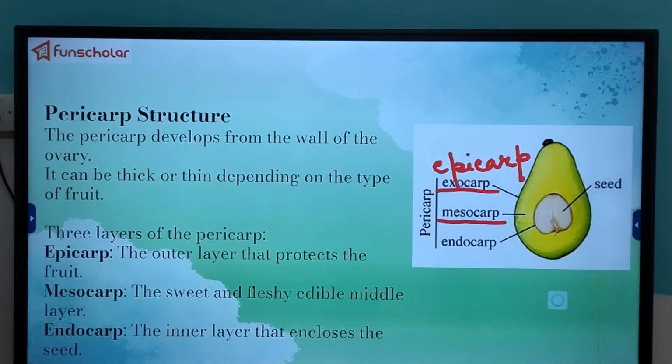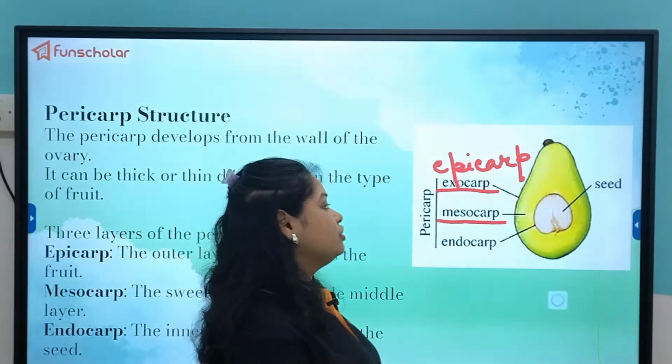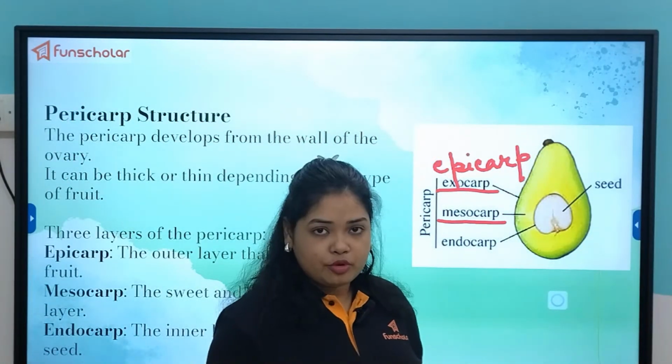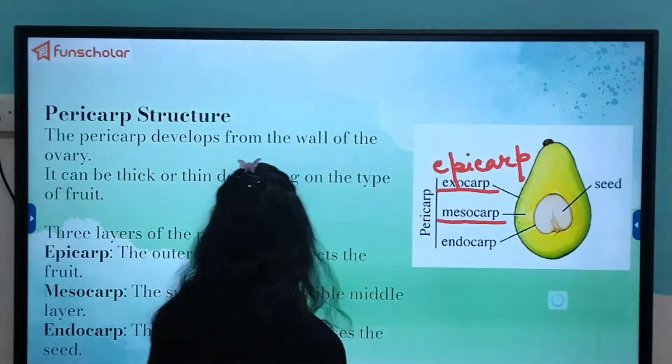And what is the endocarp? The innermost layer. The innermost layer is the layer which will enclose the seed. So therefore it can provide protection to the seed structure also. So that is known as the endocarp.